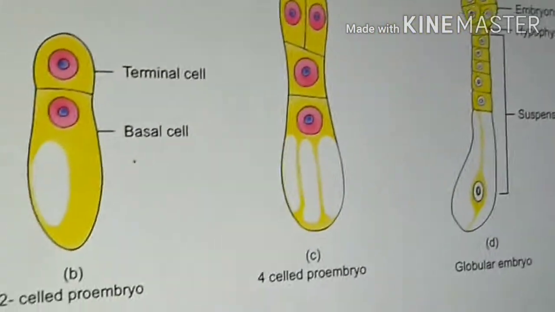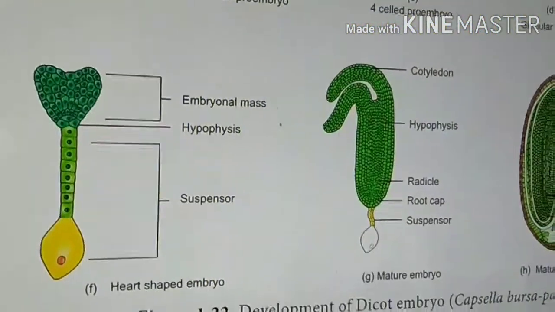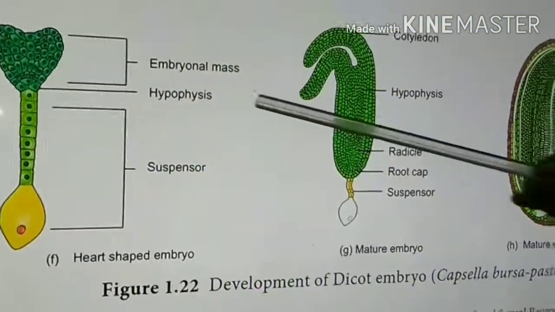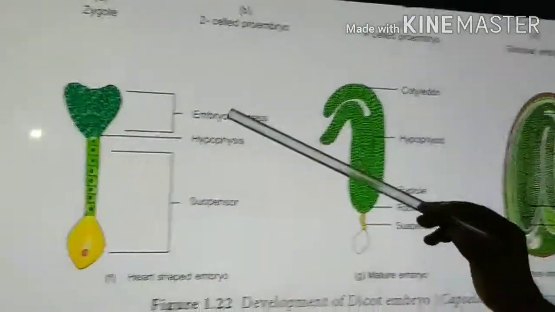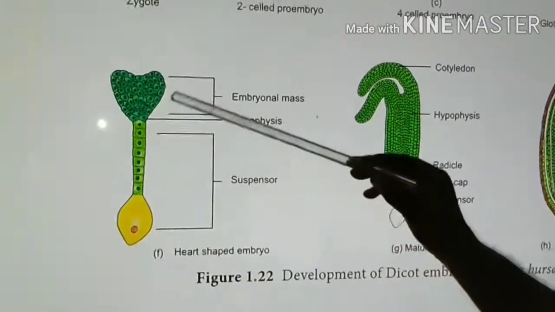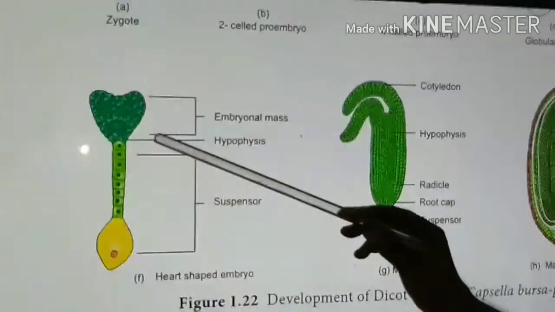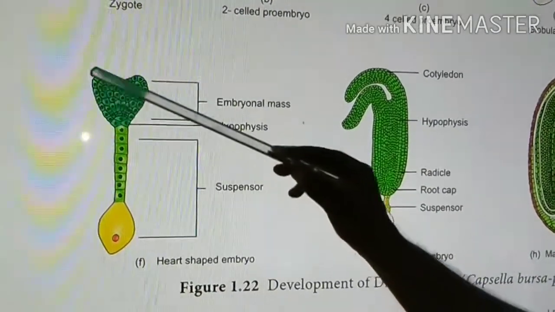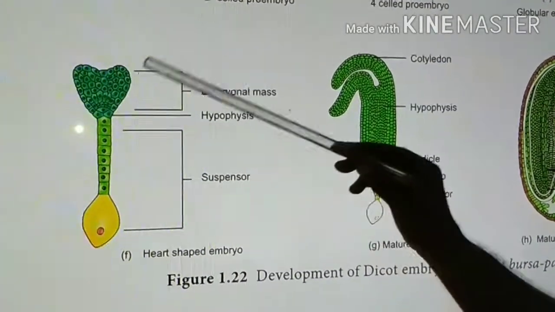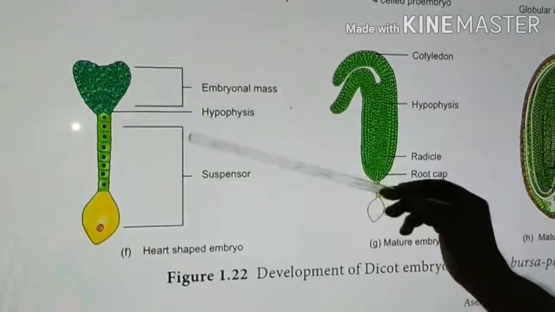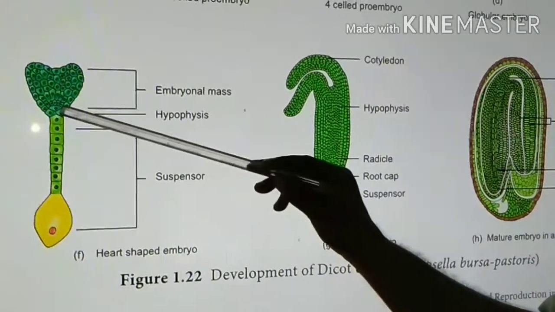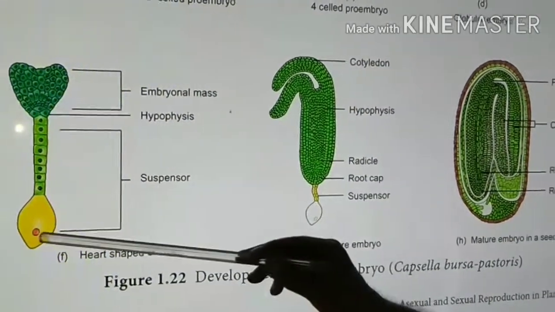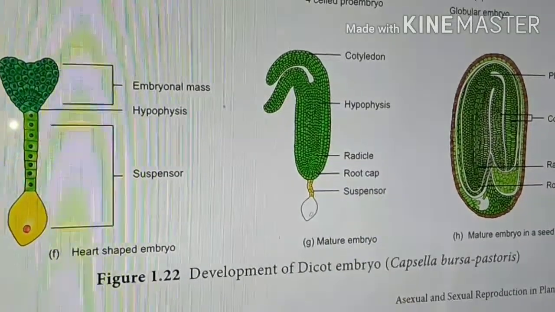The next stage is called the heart-shaped embryo. The globular embryo mass divides mitotically to produce a huge mass of embryo. It becomes a heart-shaped structure. That is why this is called the heart-shaped embryo. So this is the embryonal mass. This is the hypophysis. The lower part is called the suspensor.